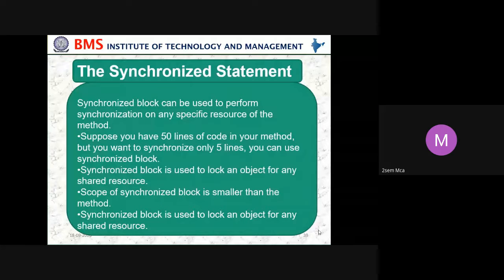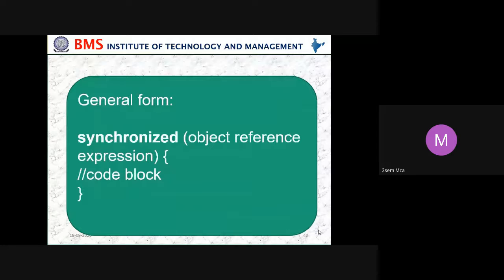Synchronized block can be used to perform synchronization on any specific resource of a method. Suppose you have 50 lines of code in your method, but you want to synchronize only 5 lines. You can use a synchronized block. A synchronized block is used to lock an object for any shared resource. The scope of a synchronized block is smaller than the method. The general form: synchronized (object reference expression) code block.